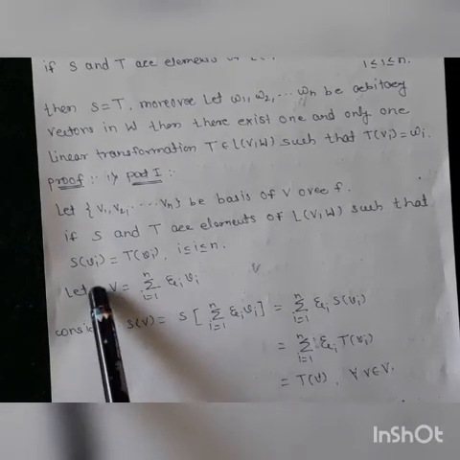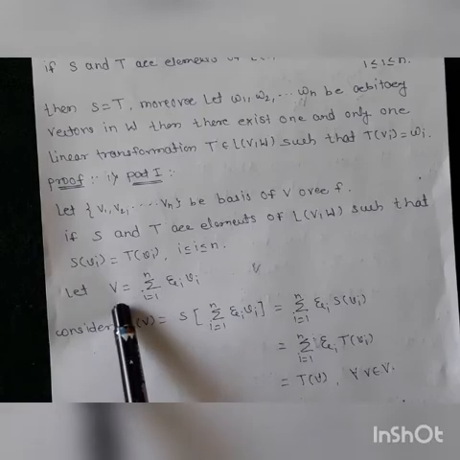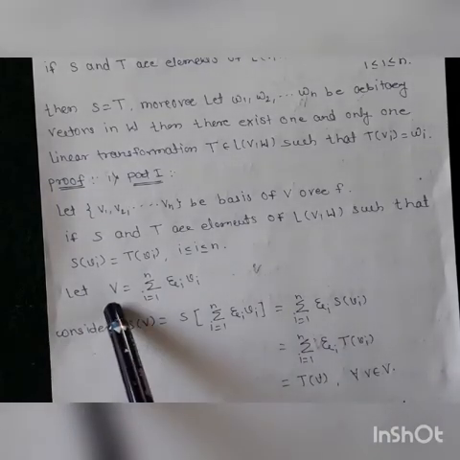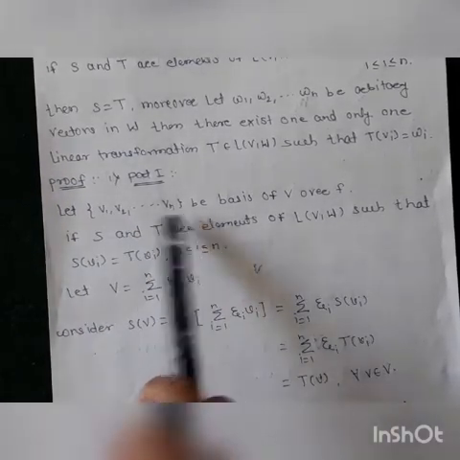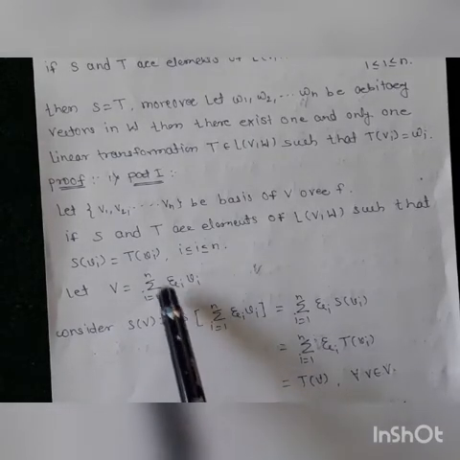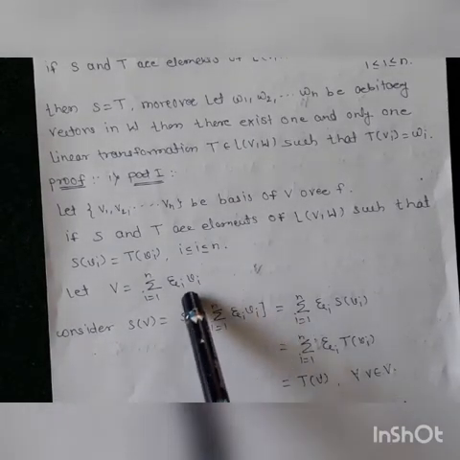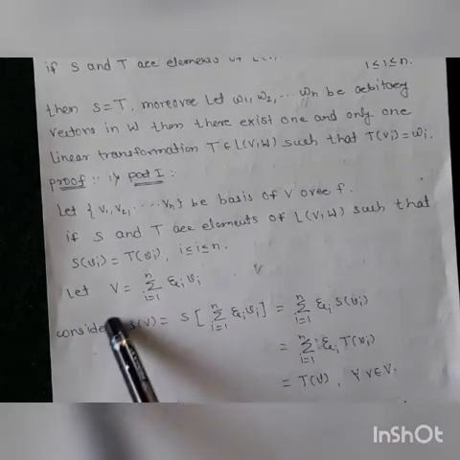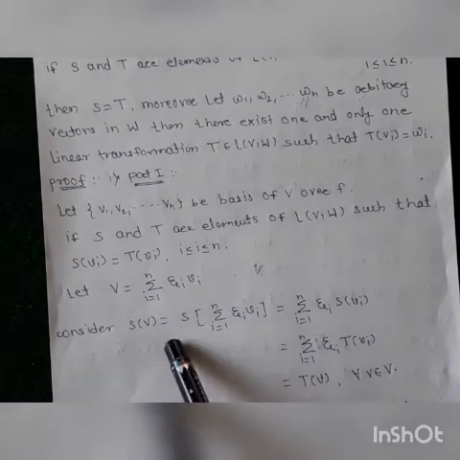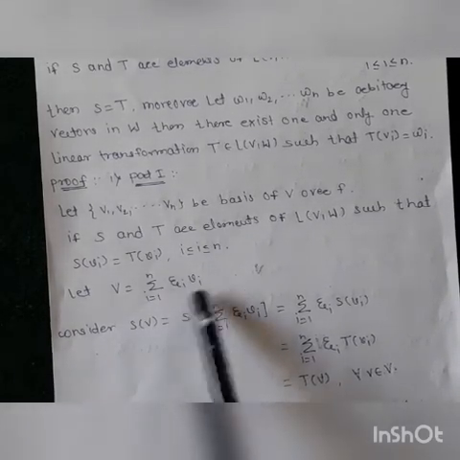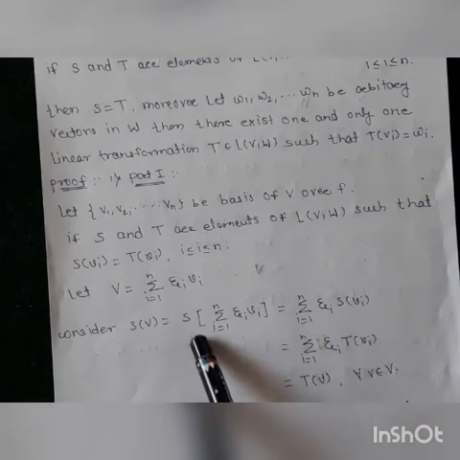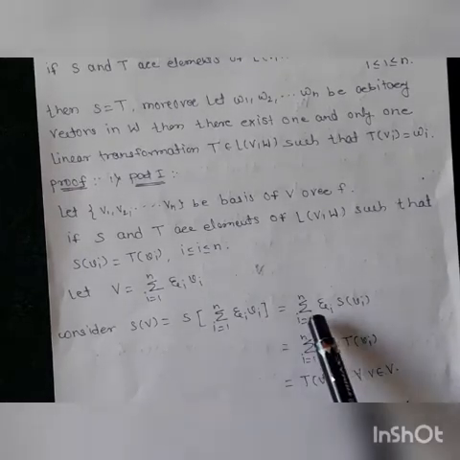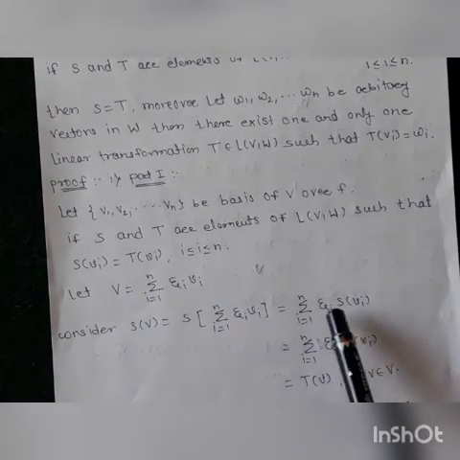Suppose this vector belongs to the vector space V. Now we know that the basis for the vector space V is v1, v2, up to vn. Therefore this vector v can be expressed as a linear combination of the basis vectors. So v = summation i running from 1 to n of ζi vi, where the ζi are scalars. Now consider S(v), the linear transformation S operating on that vector v, which is equal to S of summation ζi vi. Now look here, as S is a linear transformation, it can be taken inside the sum, which is equal to summation i running from 1 to n of ζi S(vi).